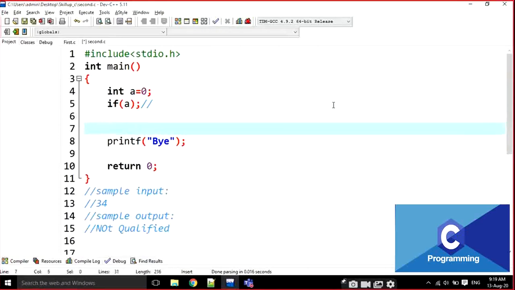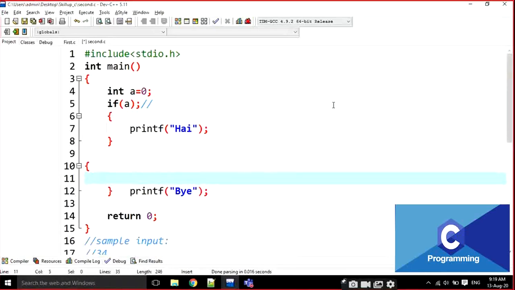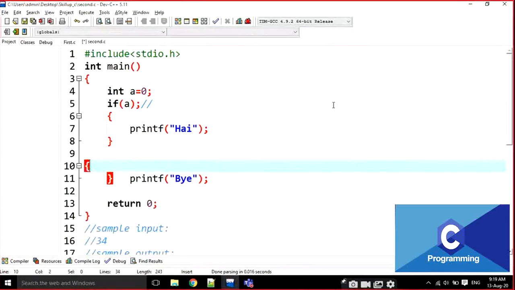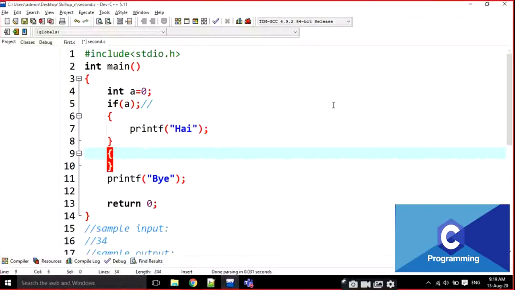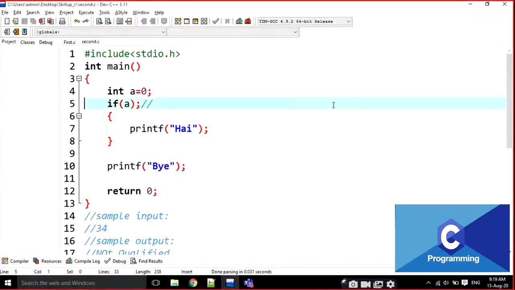In the C programming language, we can open n blocks without attaching them to any statement. We can open the block and we can close the block, but we have to maintain open and close. For example, I am writing like this, I can write like this also. N number of blocks. That means this if statement and this block are not related here. Then this is going to end here.